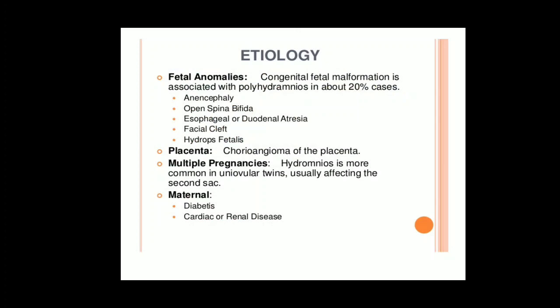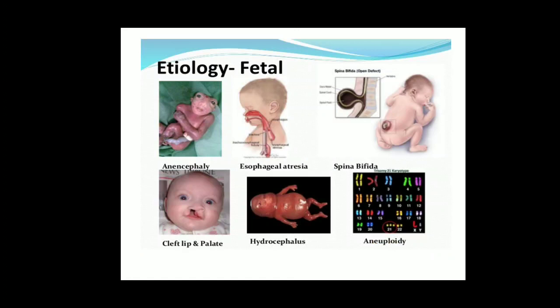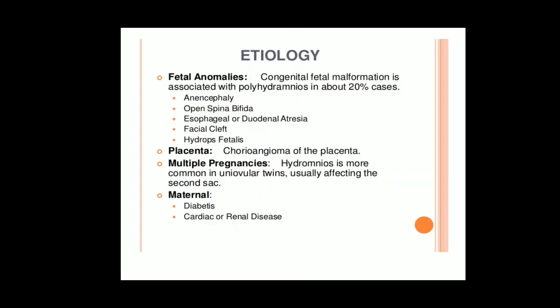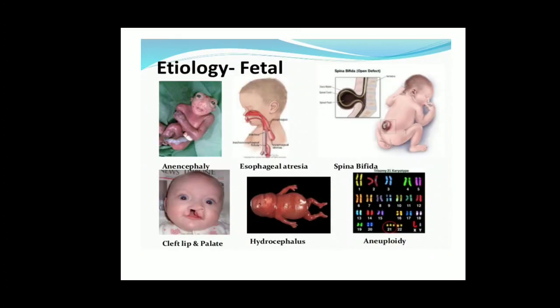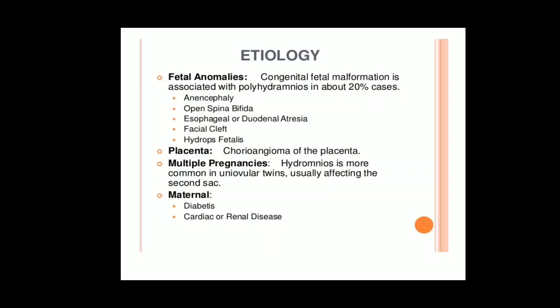Next, facial cleft. That means if the baby has a cleft lip or cleft palate. This is the fourth picture, cleft lip and cleft palate. This is also one of the congenital abnormalities, the baby will not be able to swallow the amniotic fluid. Next one is hydrops fetalis. This is also one of the causes, because of complication of Rh incompatibility. So these are all regarding the fetal anomalies.